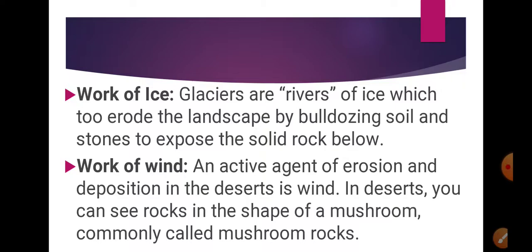When the wind blows, it lifts and transports sand from one place to another. You can see in deserts when the wind is flowing, usually sand flows from one place to another. When it stops blowing, the sand falls and gets deposited in low hill-like structures, and these are called sand dunes. You can see in diagram 3.9 how sand dunes are formed.